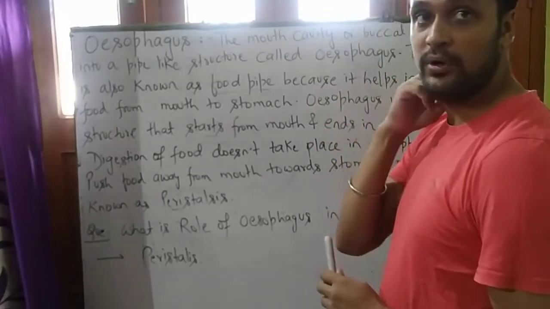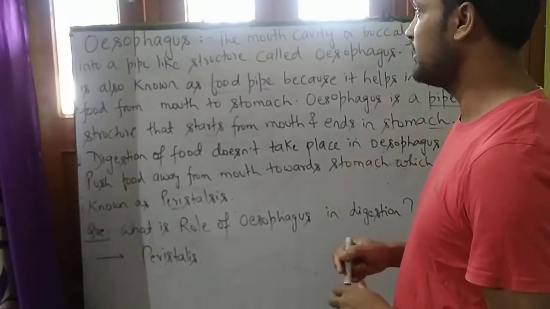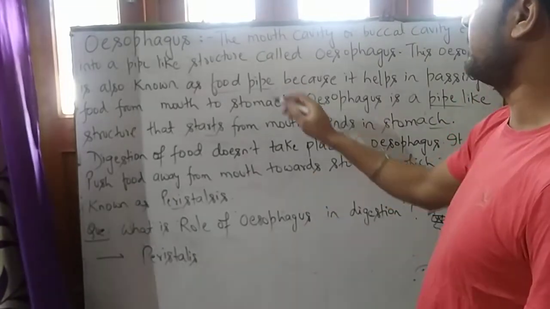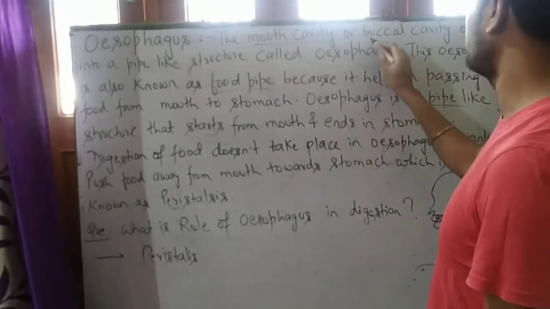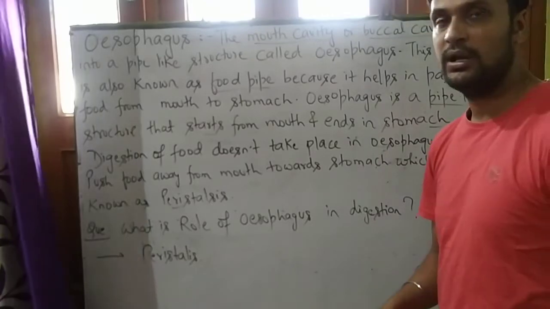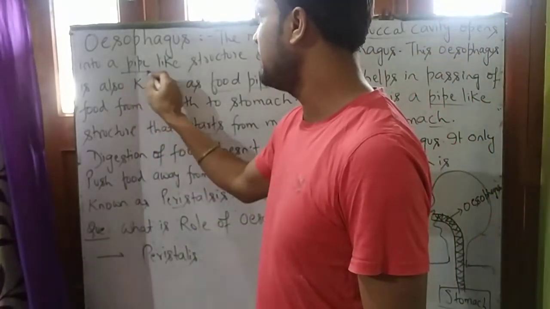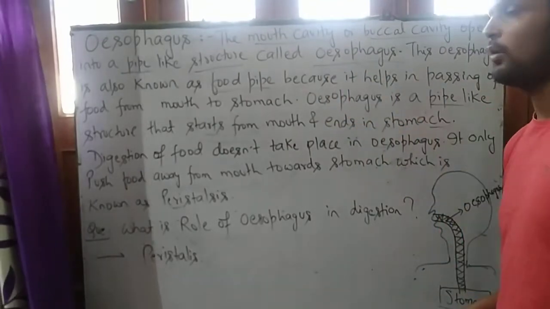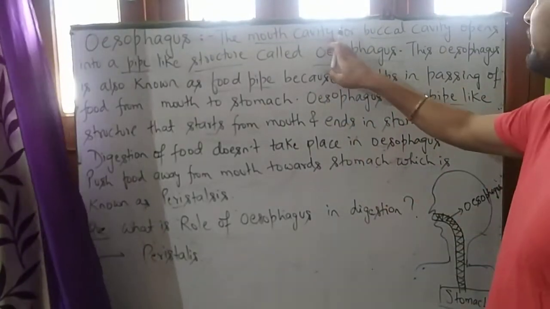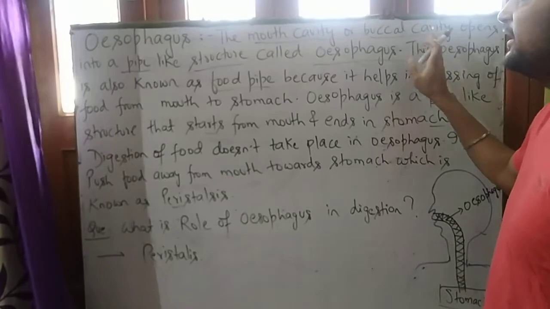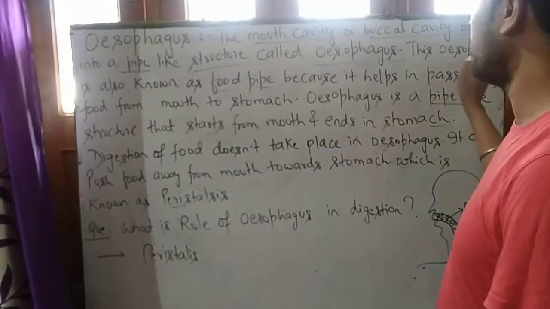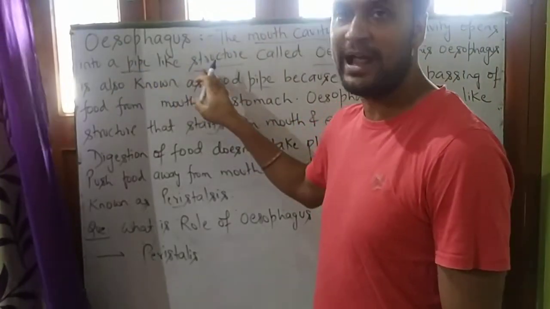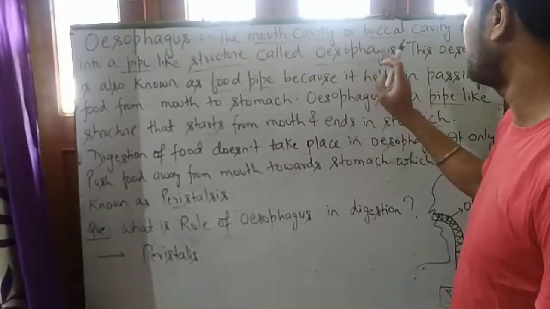So now student, we will see what is written on board. The mouth cavity or buccal cavity opens into a pipe like structure called esophagus. So what is esophagus? Mouth cavity or buccal cavity which opens into a pipe like structure called esophagus.